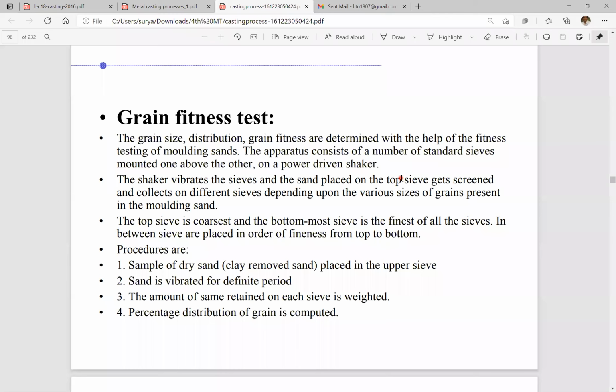The apparatus consists of a number of standard sieves. Have you understood what a sieve is? See, this is called a sieve.